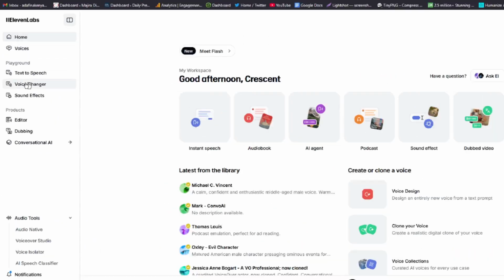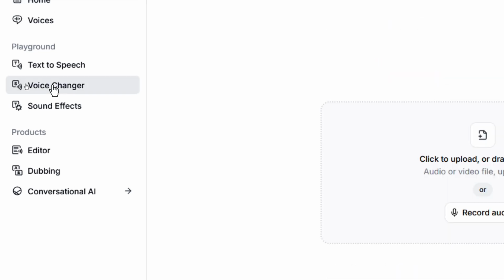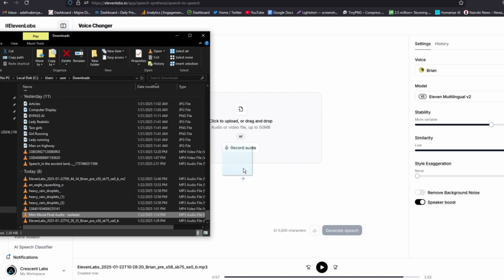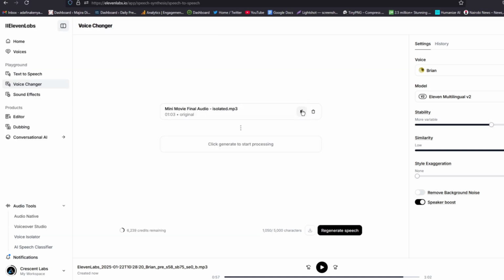Now we're going to use this function called Voice Changer. Click on it and then drop your file here to change it. I want to change this audio file, and you can listen to the audio file.